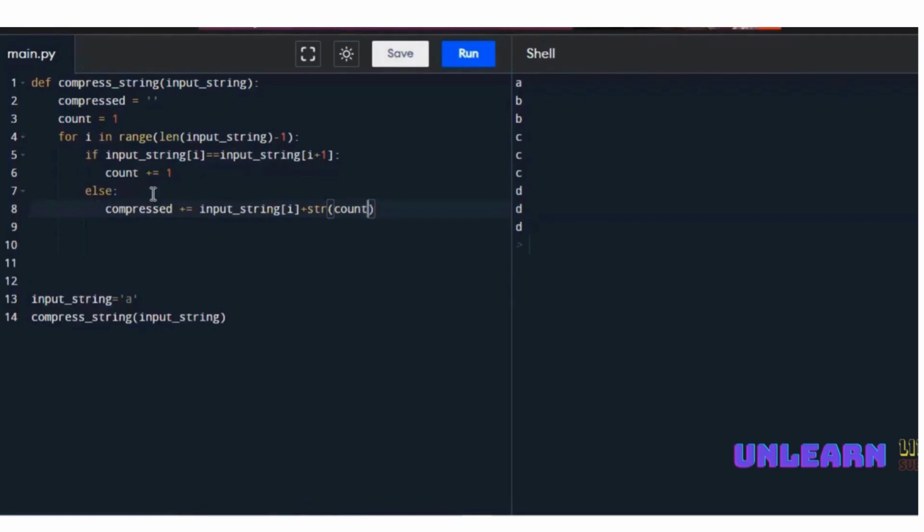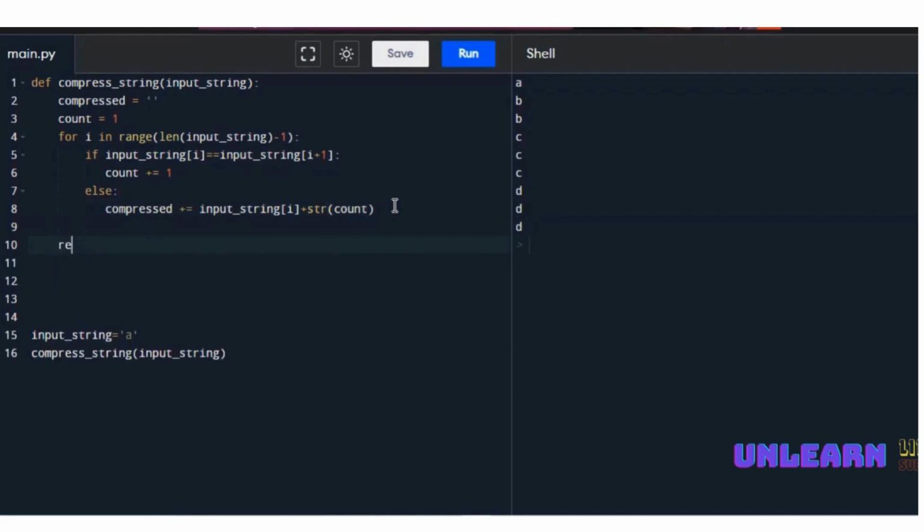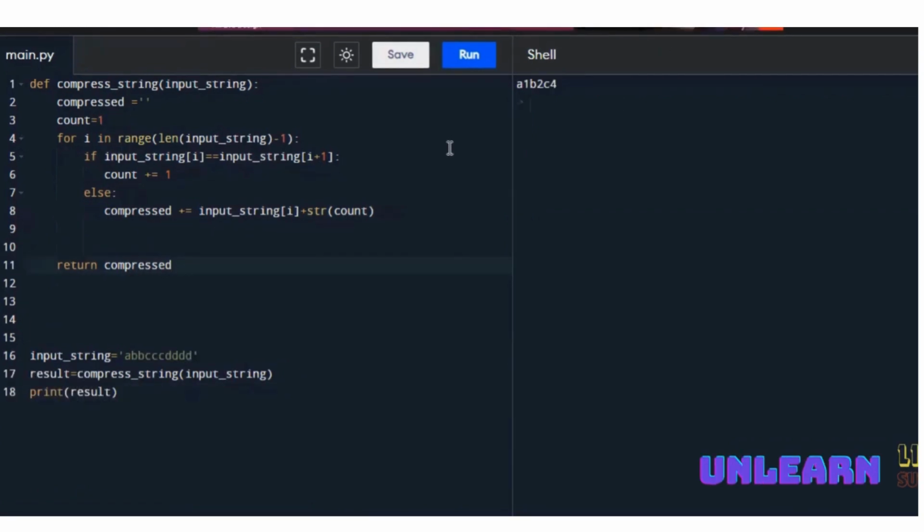So we implemented this one. Now you can return the compressed string finally, so I'm returning it: return compressed. That is going to be the result for this one. The result is to be stored here in the result variable. Later on, we need to print the result. Now run the code.